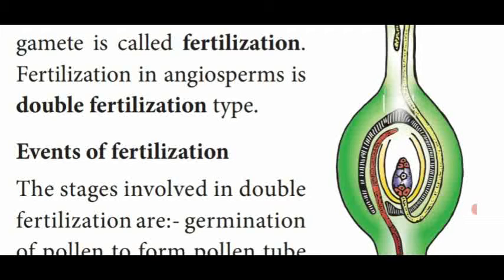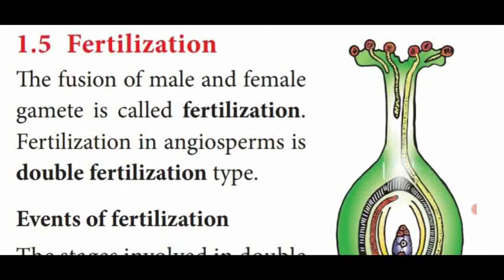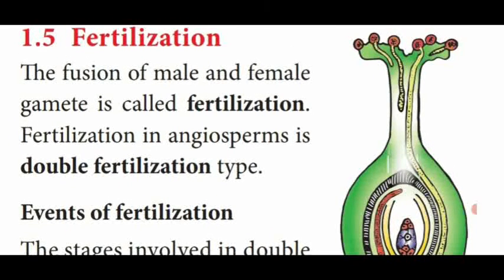So dear students, this is said to be the pollen pistil interaction. That means the stigma does not allow all the pollen grains to enter into the ovary and fertilize the eggs. Only few pollen grains are recognized by the stigma, and only those are allowed to enter into the ovary and fuse with the egg. That process is called pollen pistil interaction. This event is very, very important for the fertilization process.